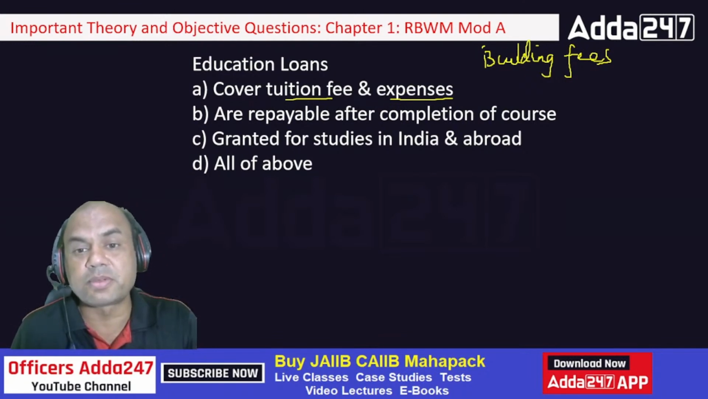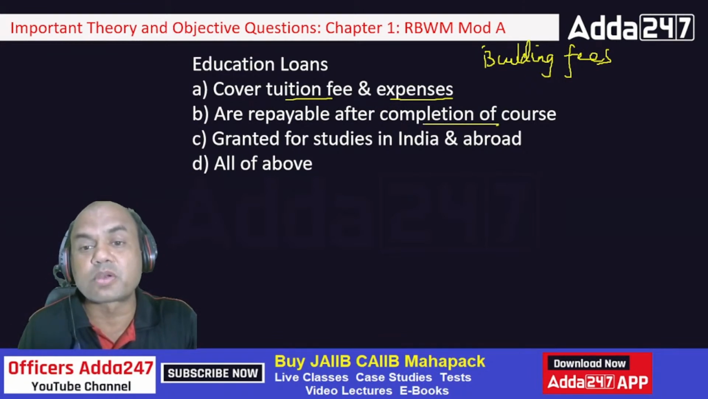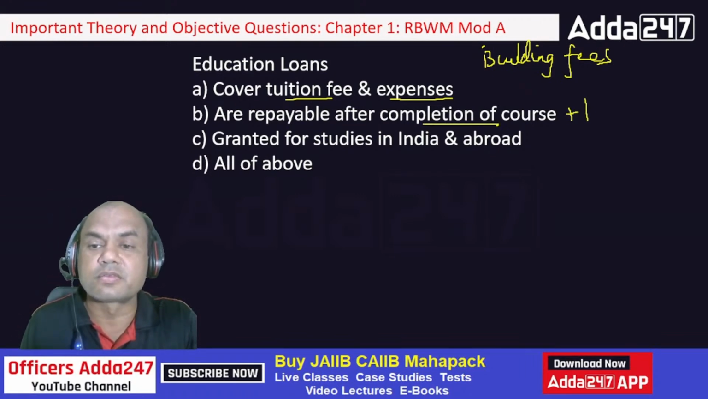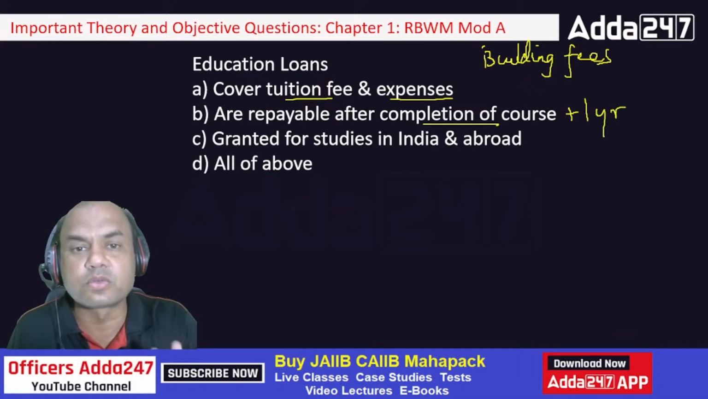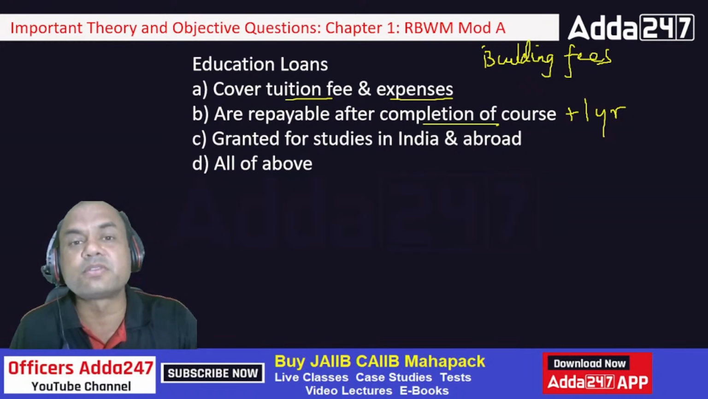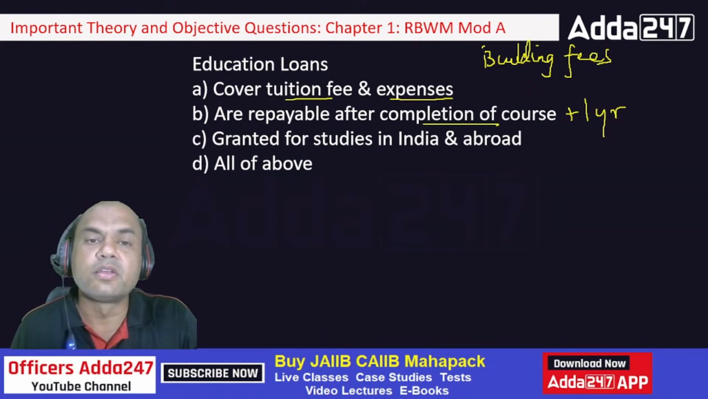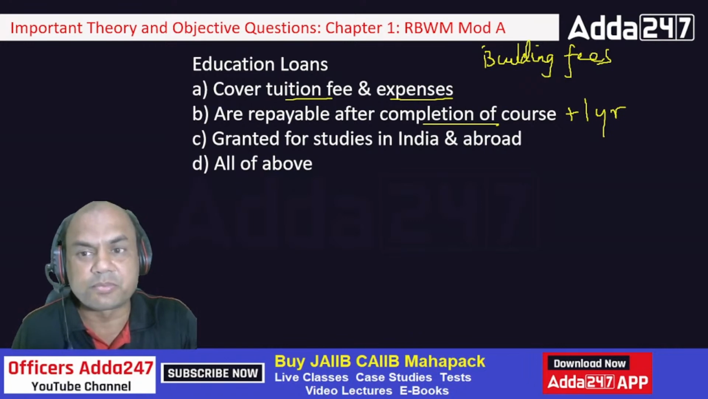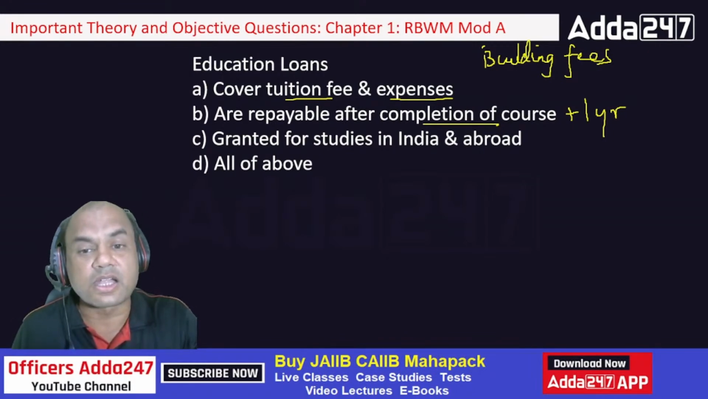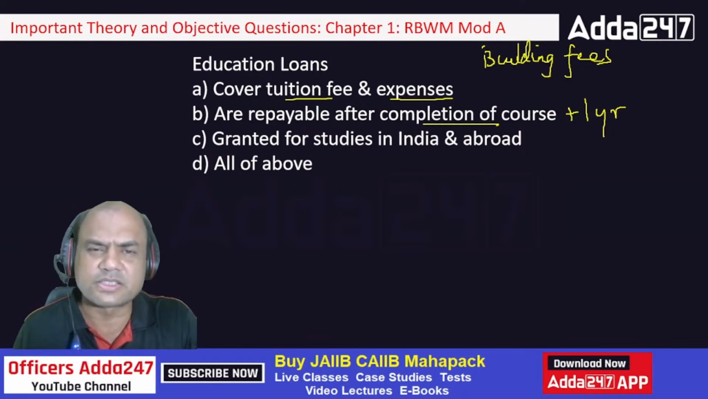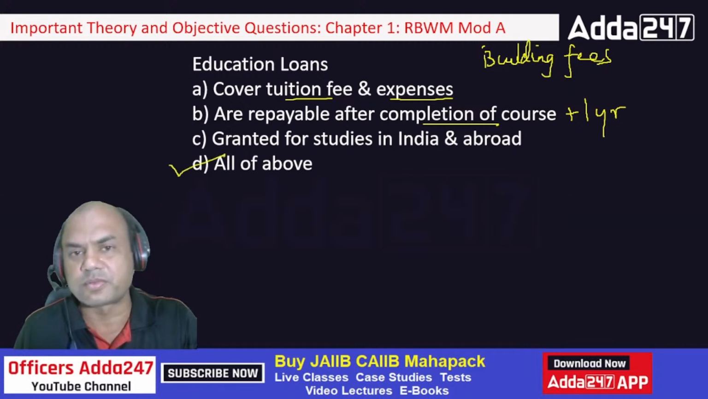They are repayable after completion of the course. Now there is one more condition in this. Completion of the course means what? Course completion plus 1 year. This is the general rule followed. So after I complete, suppose I am doing engineering, then 4 years of engineering plus 1 year for getting the job. That is covered under this education loan. Granted for studies in India and abroad, obviously, isn't it? For abroad also it's granted, India also it's granted. So the answer is D, all of the above, isn't it?